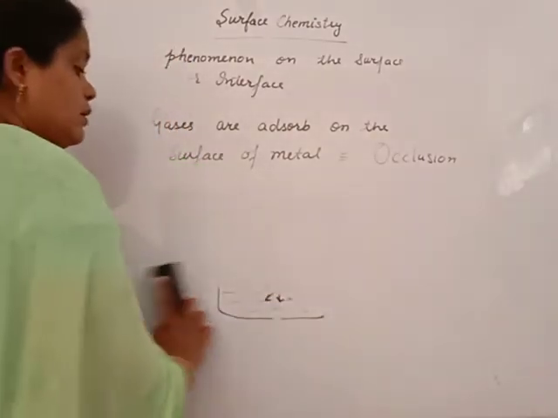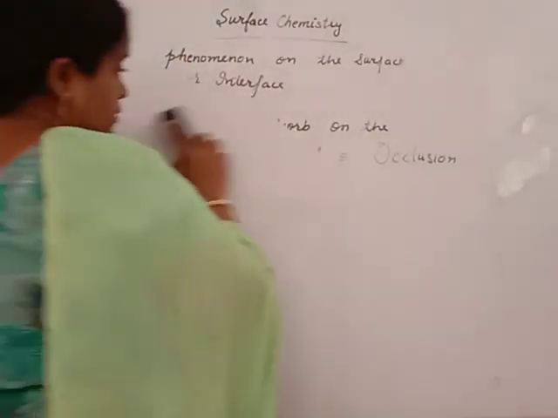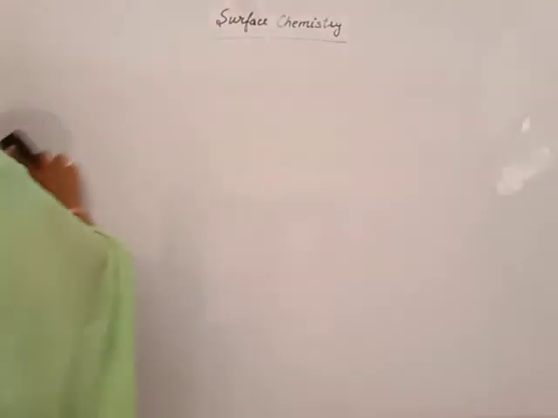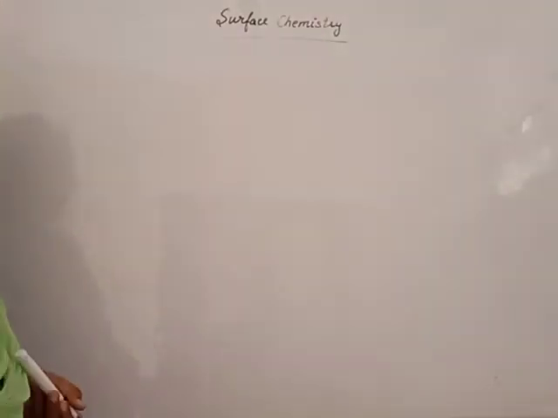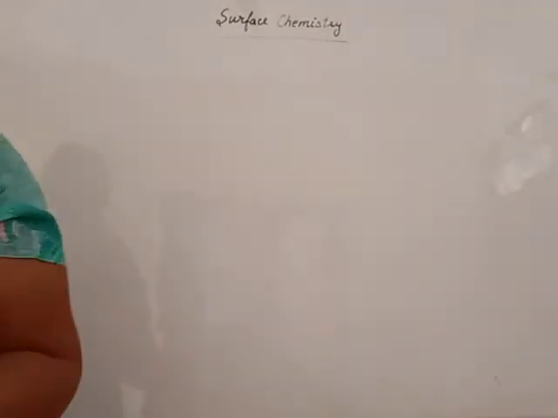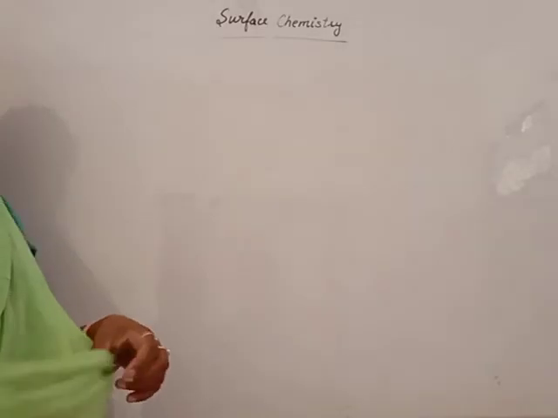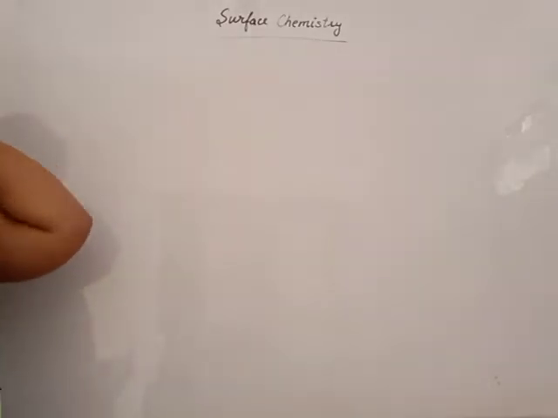Now, beta, surface chemistry involves the surface energy. When adsorbate comes on the surface of adsorbent, it releases some energy.